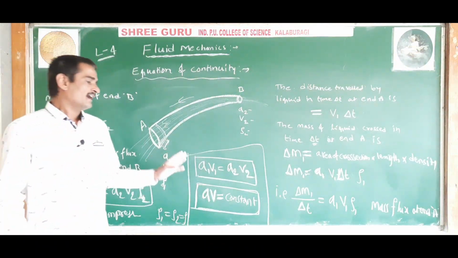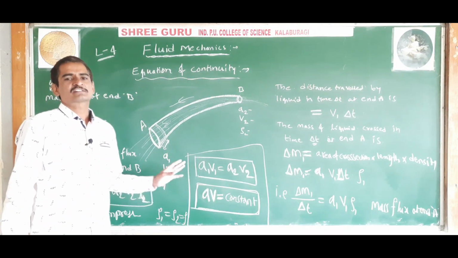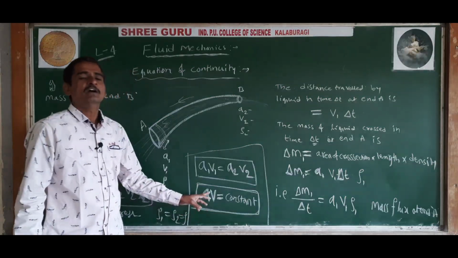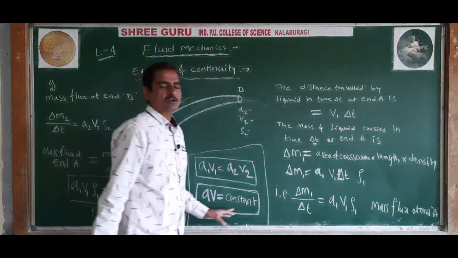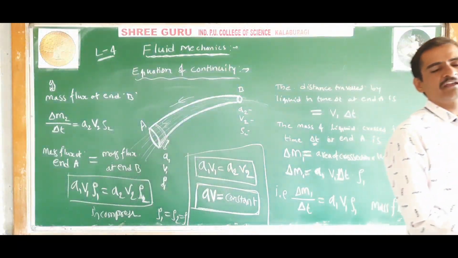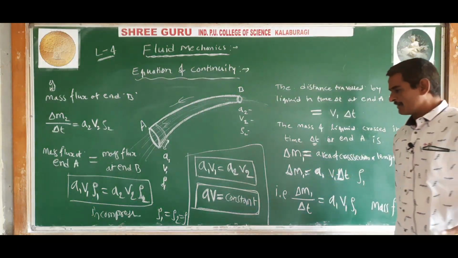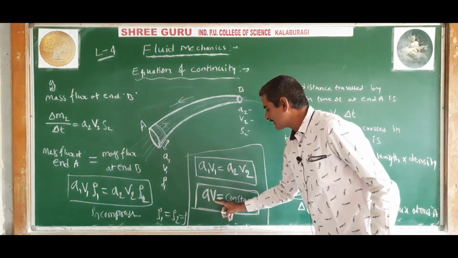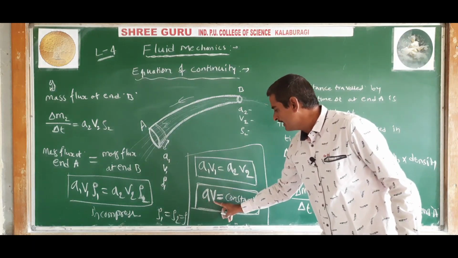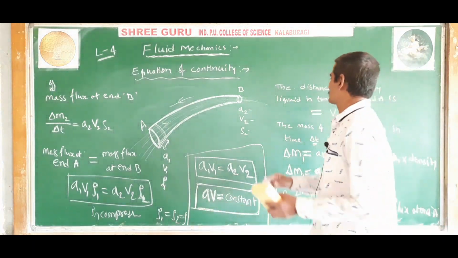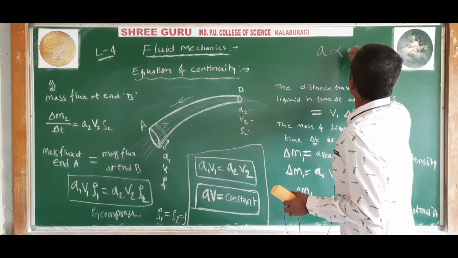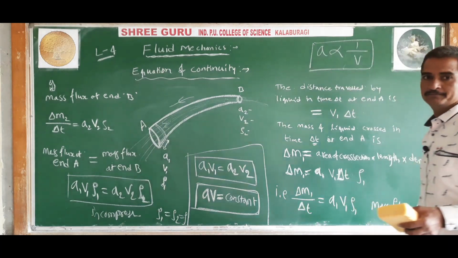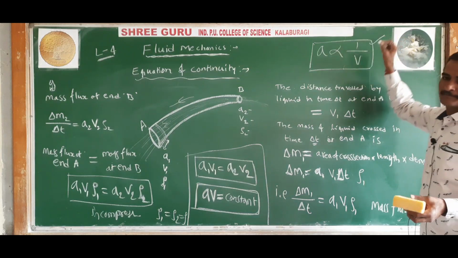For an ideal liquid having steady flow, the product of cross sectional area and normal velocity in a pipe or in a tube will remain constant. That is, cross sectional area and velocity are inversely proportional. That is, A is inversely proportional to velocity. That's what you will see.